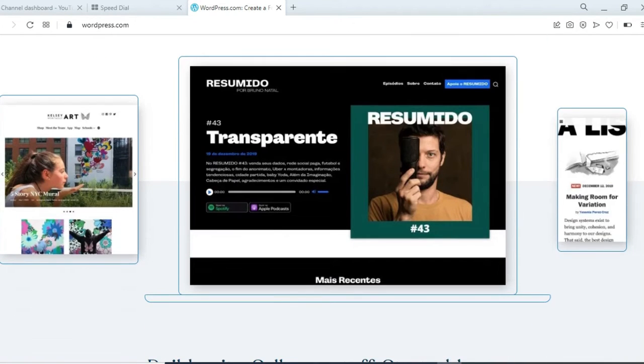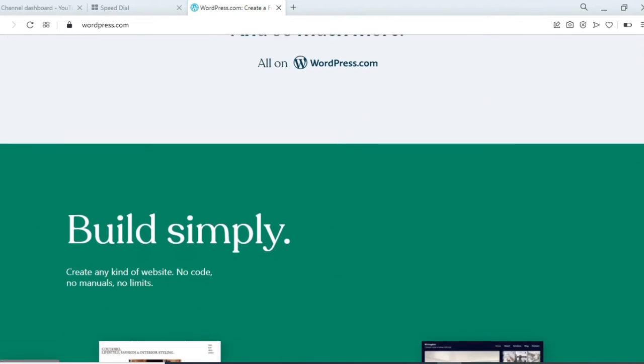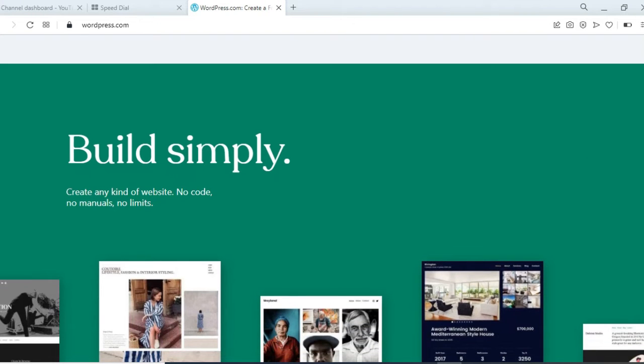You can see here's some of the templates of the websites on WordPress, and build a website, sell your stuff, start a blog, and so much more. You can create a website, or you can create an e-commerce store, and you can also start a blog on WordPress, and much more, all on wordpress.com. And here is the build simply. You can build your website very simply on WordPress.